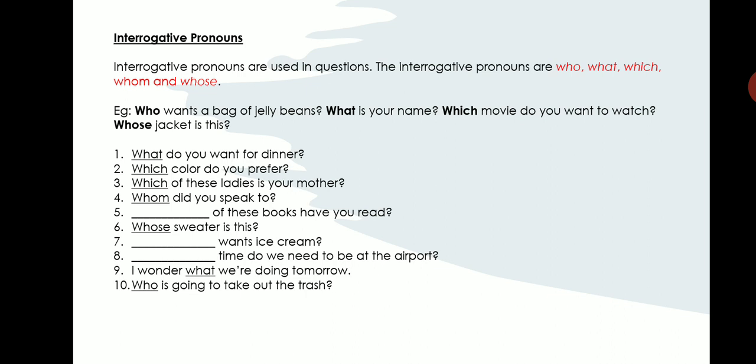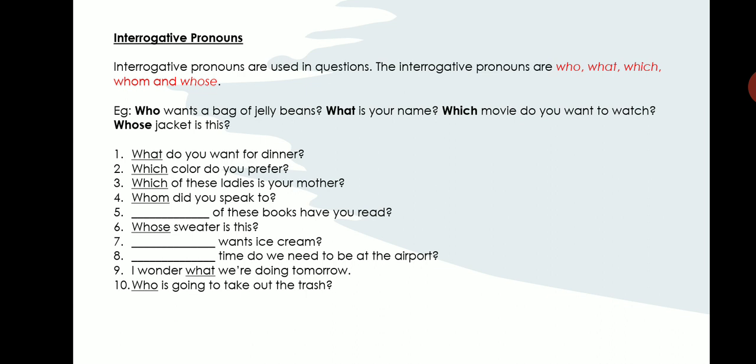Let us read the first 5 sentences. The rest of the things you can read on your own and you can find the answers. These are not very difficult at all. What do you want for dinner? What is an interrogative pronoun. Which color do you prefer? Which is an interrogative pronoun. Which of these ladies is your mother? Which is an interrogative pronoun. Whom did you speak to? Whom is an interrogative pronoun. Which of these books have you read?